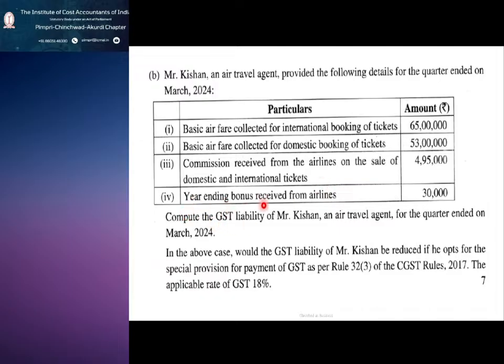year-ending bonus received from airlines. Compute GST liability of Mr. Kishan, an air travel agent, for the quarter ended March 24. In the above case, would the GST liability be reduced if he opts for the special provision? So there are specific claims. Special provision for payment of GST, rule 32 sub rule 3.